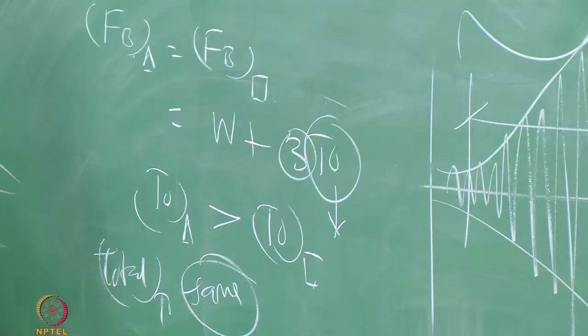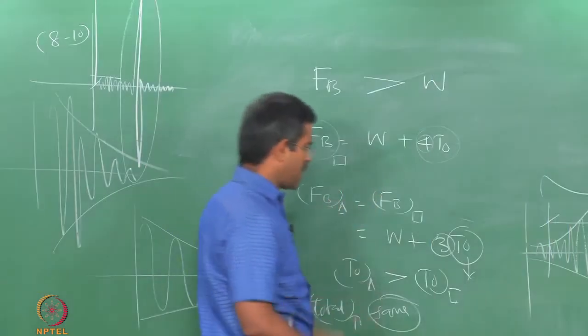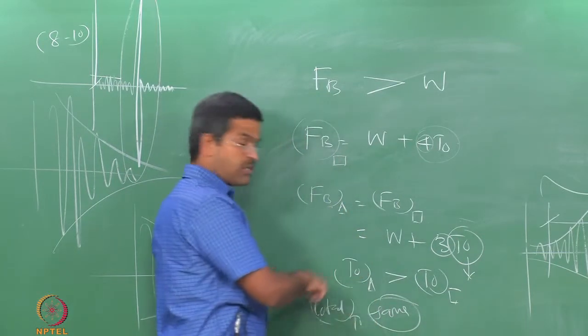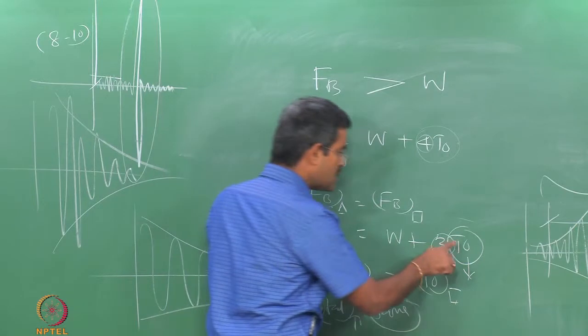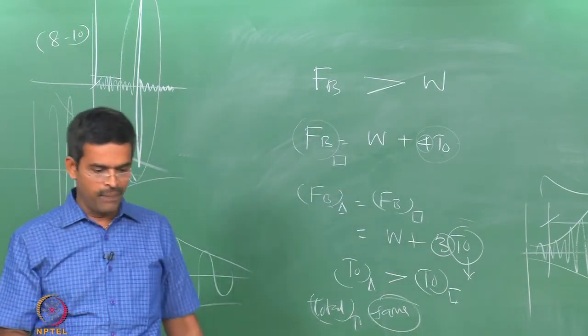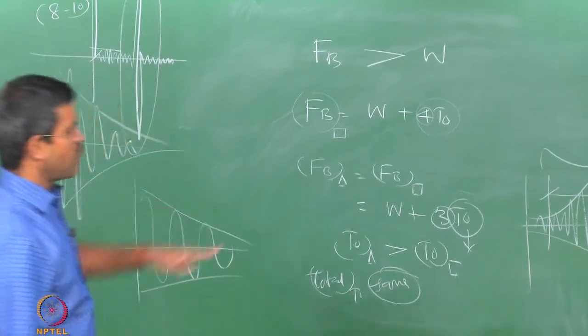So you can have two equivalencies now. What equivalency attempted in this case is that the tension in each leg is the same, so you have to compromise on the total T naught. Or the total T naught is the same, and the tension in each leg is different. So there are two optimizations now coming up. We have to compare this with the existing square TLP.